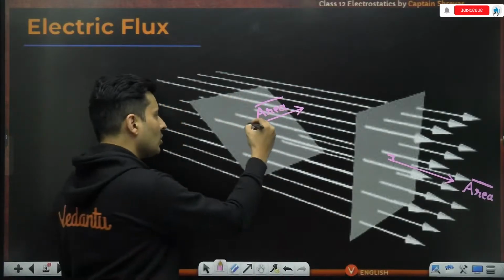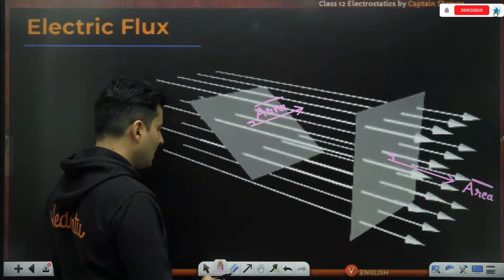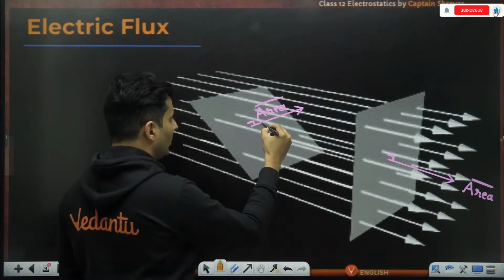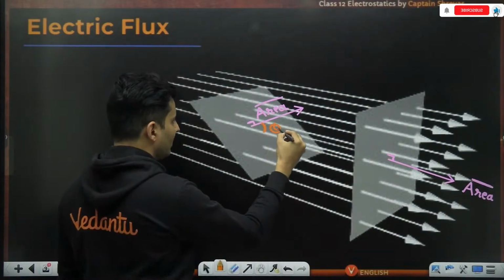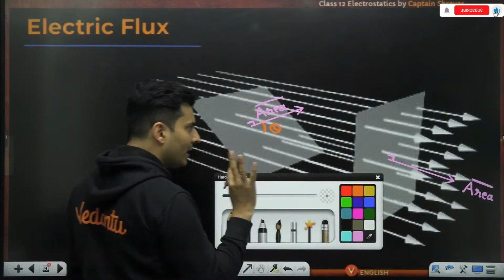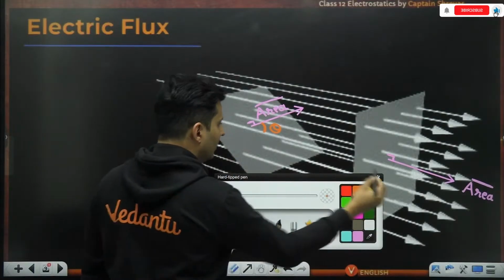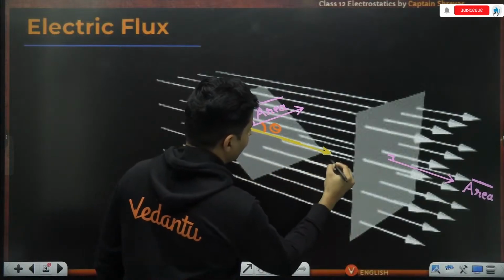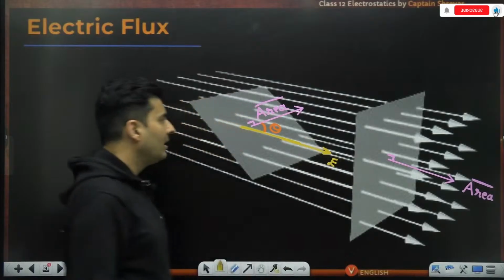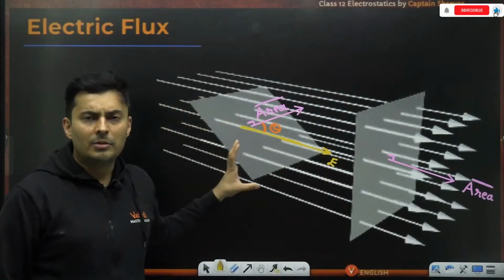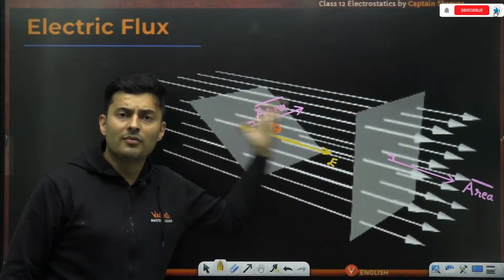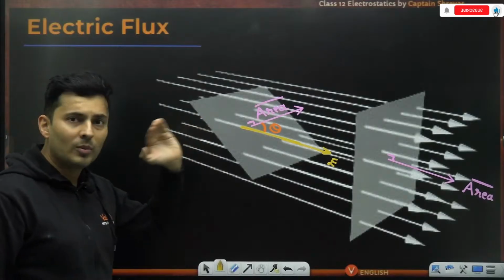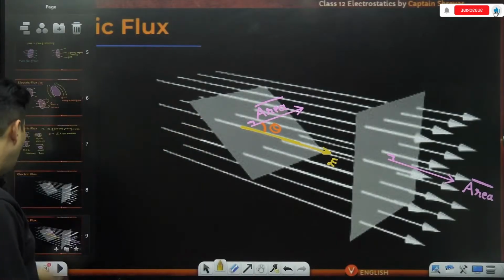Yeah, it is always going to be perpendicular to the surface. And now it has started to make some kind of an angle with the electric field, angle theta with our electric field. So I think theta definitely has some role to play in calculating how much flux is passing through it. So how do I measure that?